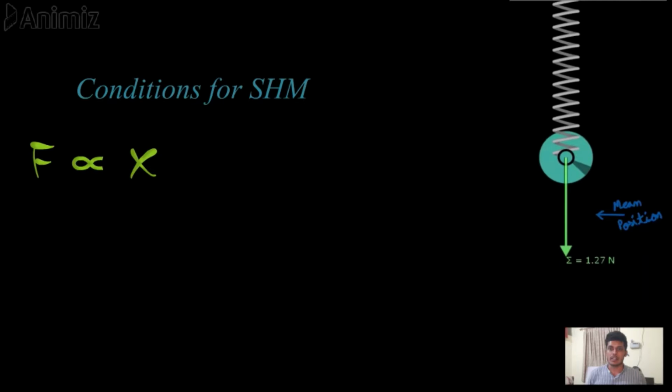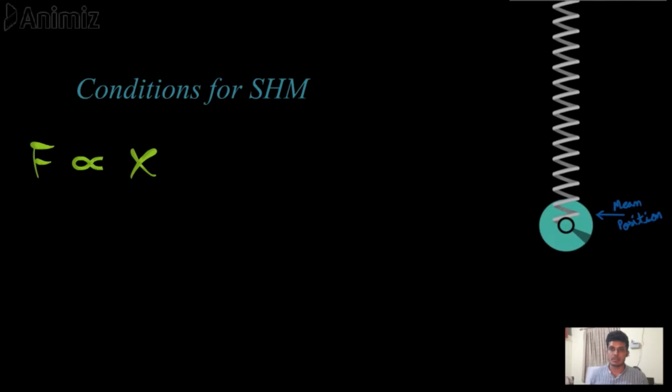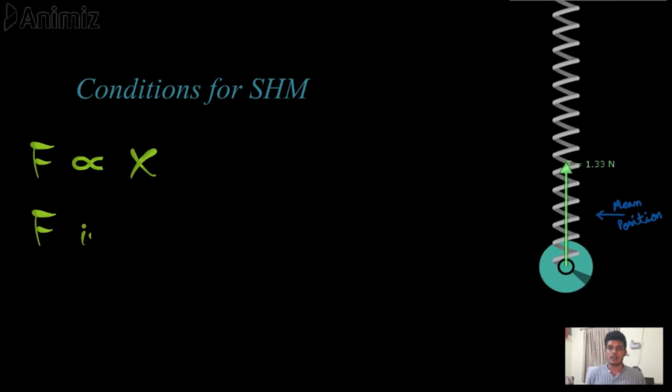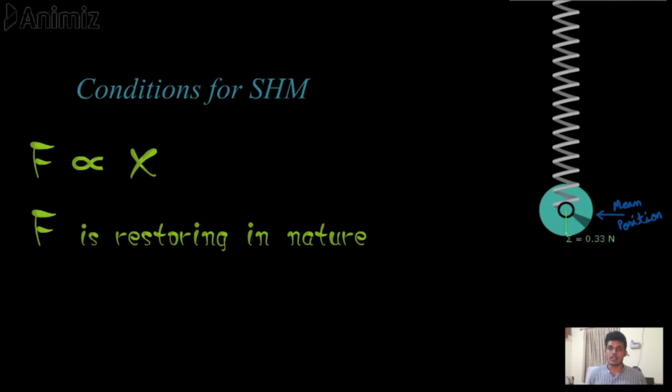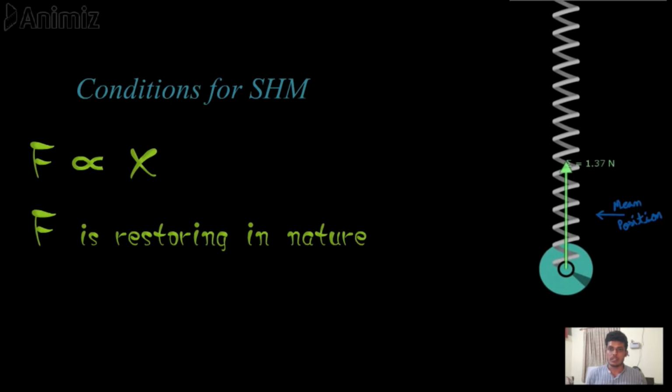There are three other conditions that a motion needs to satisfy to be qualified as a simple harmonic motion. The first one of them being force is directly proportional to displacement. The magnitude of net force acting on the object is directly proportional to its displacement from its equilibrium position. This is the first condition. The second condition is that the net force acting on the object is always restoring in nature.